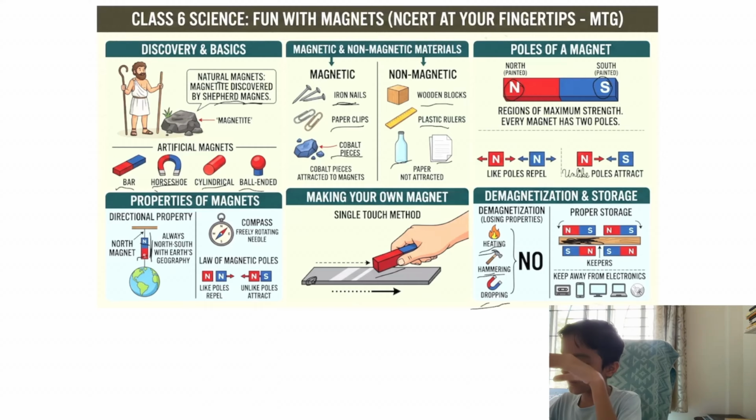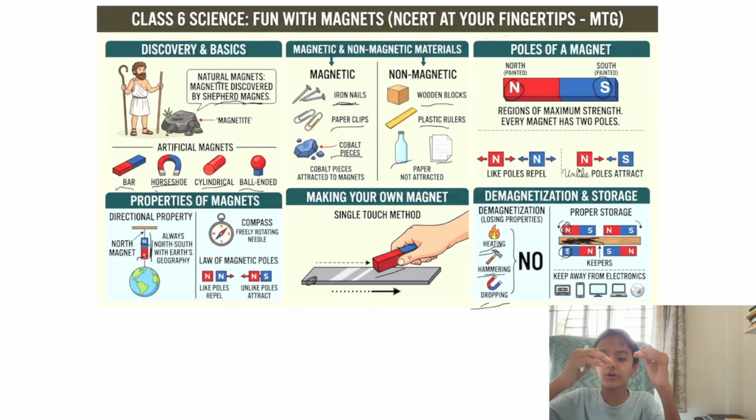Like in the top, the north pole is towards the left. So in the bottom, where the second magnet is kept, it should be south. That means unlike poles should be kept opposite to each other. Now this is called proper storage of magnets. Like this, we should store magnets.